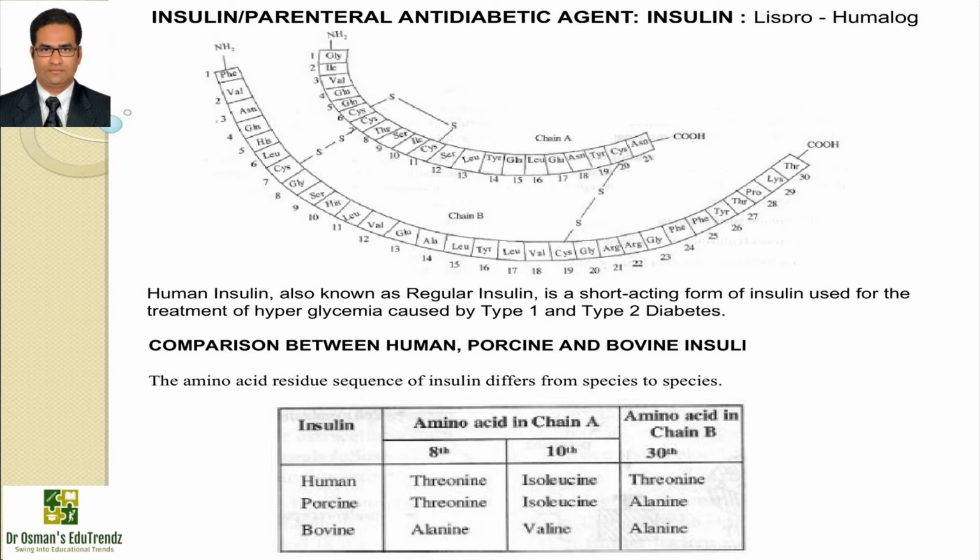Insulin, which is also called regular insulin or human insulin, is a short-acting form of insulin used for treatment of hyperglycemia caused by type 1 or type 2 diabetes. It is produced by recombinant DNA technology and it is identical to endogenously produced insulin. Typically, it is prescribed for the management of diabetes mellitus and it is a peptide hormone produced by beta cells of pancreas that promotes glucose metabolism.